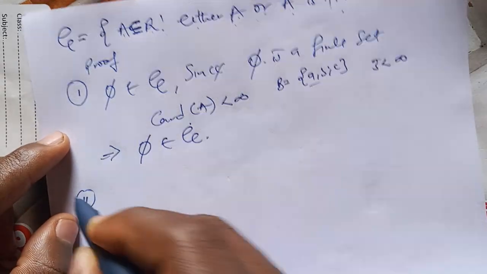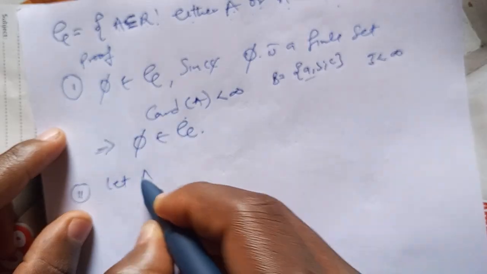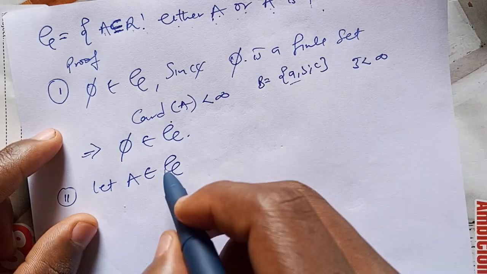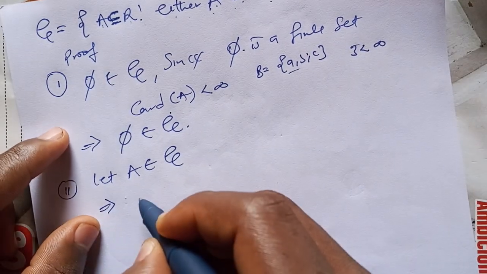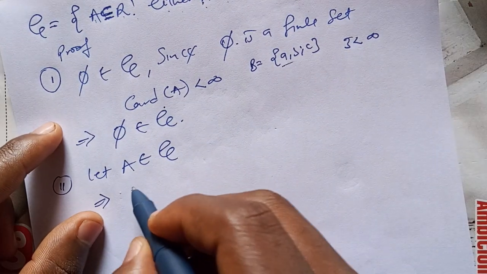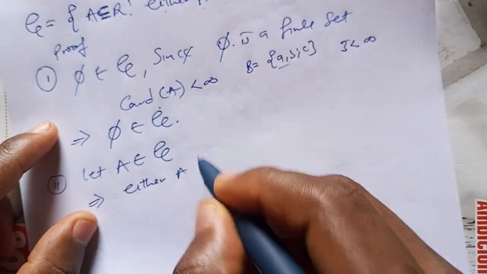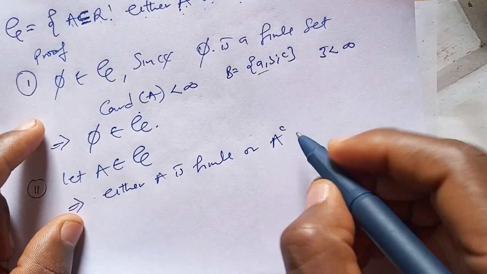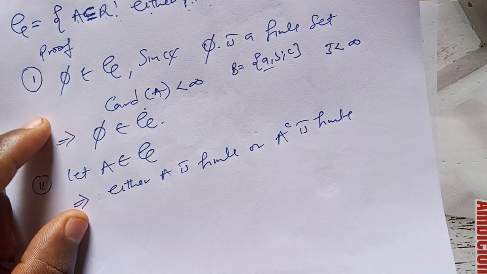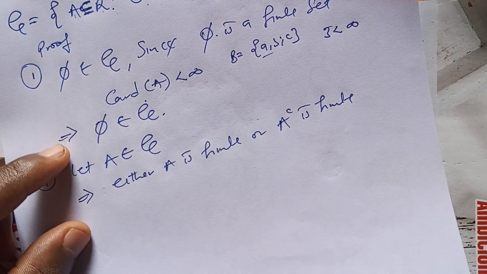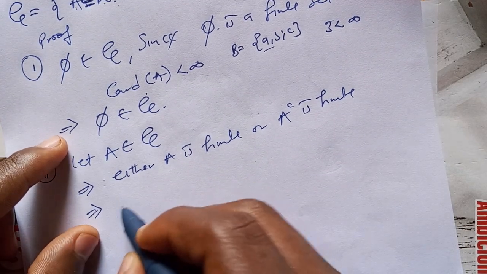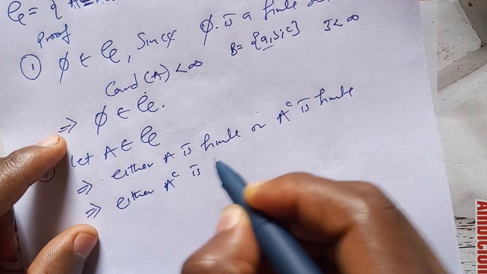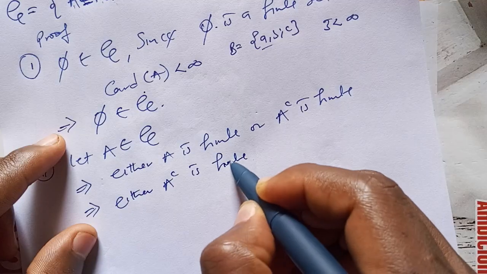Secondly, now let A be an element in the algebra. If A is an element in the algebra, by definition, this implies that either A is finite or A complement is finite.